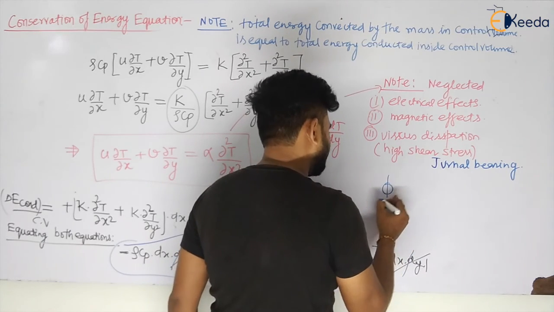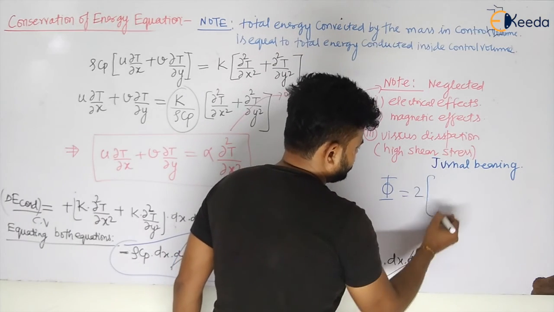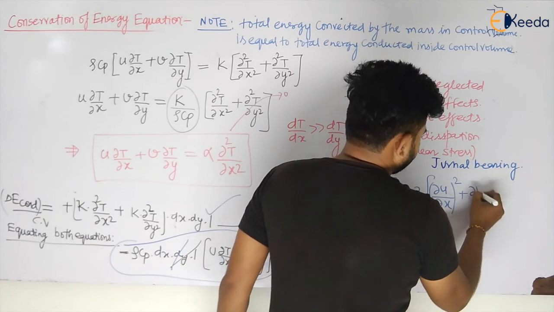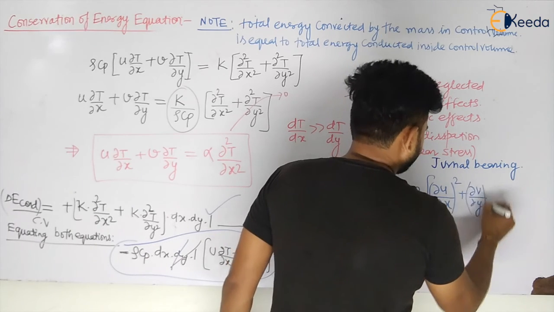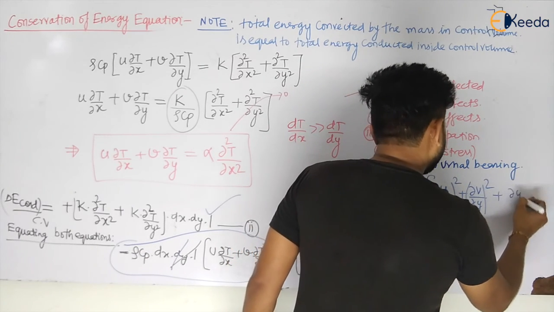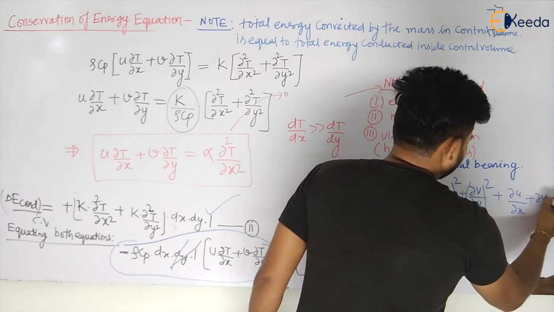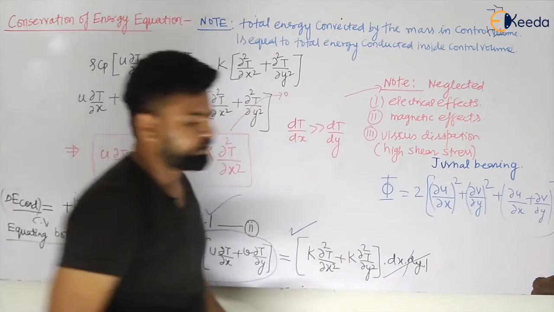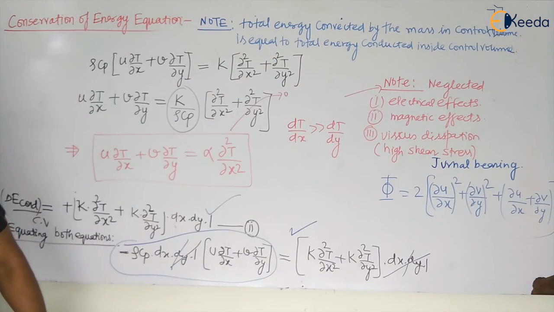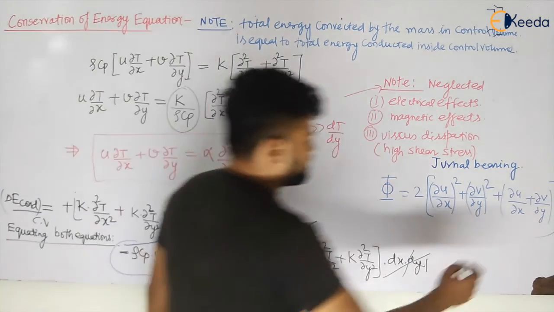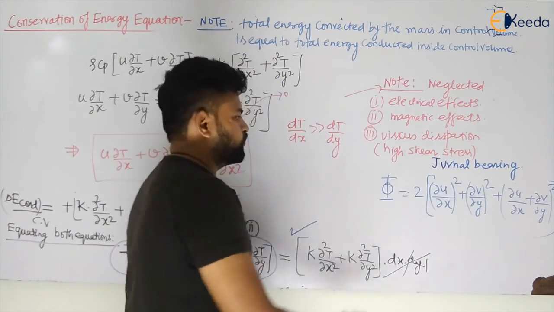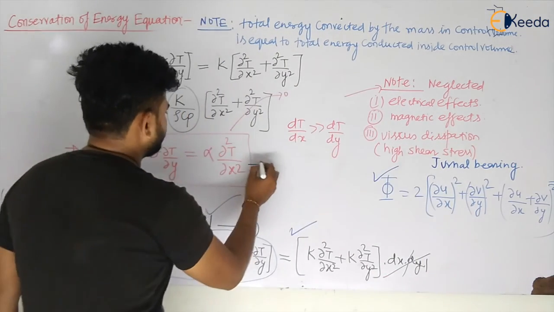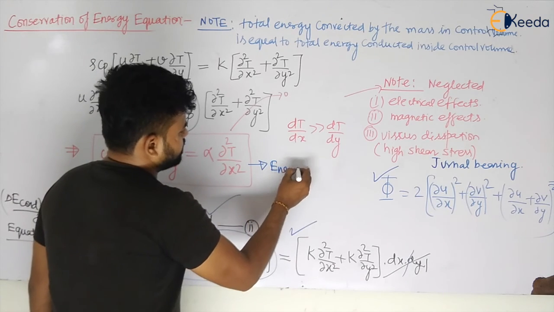So generally the viscous effect is given by twice of del u by del x whole square plus del v by del y whole square plus of del u by del x plus del v by del y, my dear students, that is whole square. Okay. So you can consider this if viscous dissipation is high. But finally, this will be our energy equation.